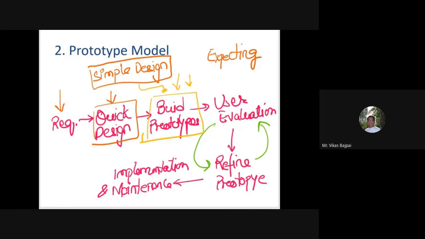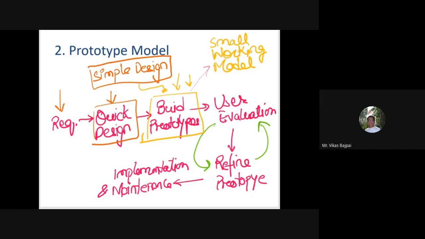So basically this building prototype will be giving me a small working model of the to-be-built application, right? That means I'll get something like this.